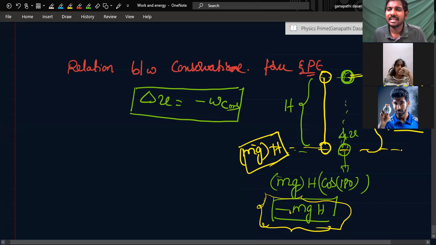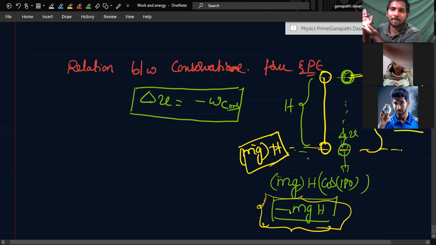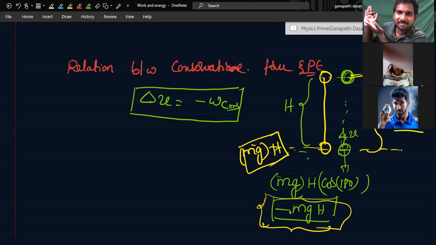So what is the relation? Work done is positive, that means potential energy is negative. Work done is negative, potential energy is positive. Work done is negative means what? You're taking energy from it, and you're keeping it in your storage tank. Potential energy will increase or not? Yes, sir. If you're doing positive work, you're giving energy or not? Yes, sir. If you're giving energy, you're taking from your tank.